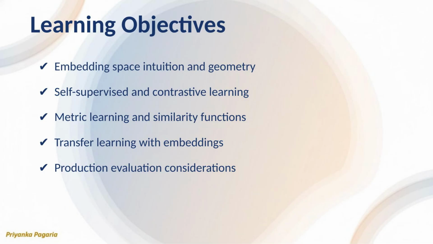This lesson focuses on building a practical and career relevant understanding of representation learning. In industry AI teams, engineers are rarely judged on whether they know a specific paper, but on whether they understand how embeddings behave under real constraints. These objectives reflect skills used daily in search, ranking, and recommendation systems.